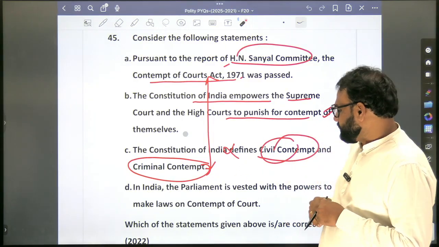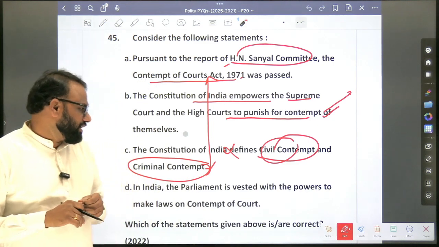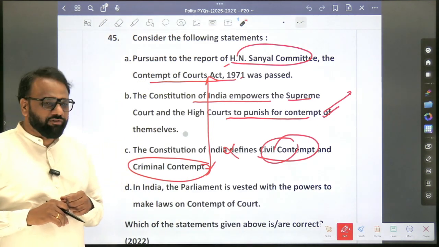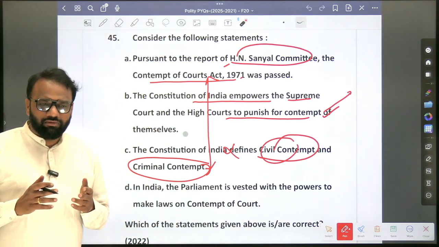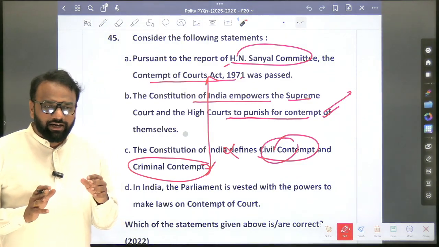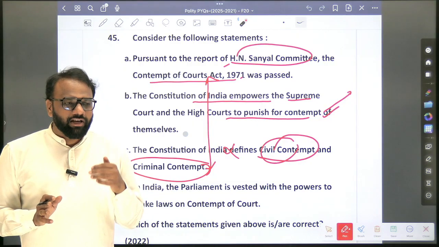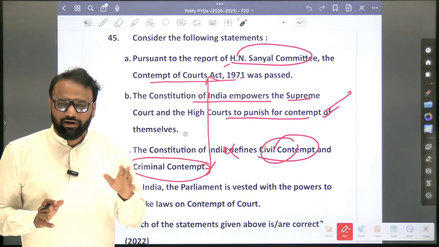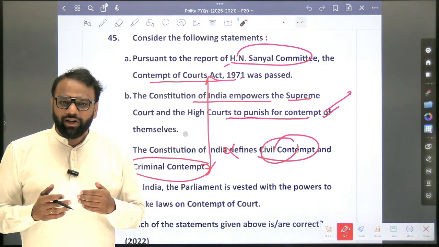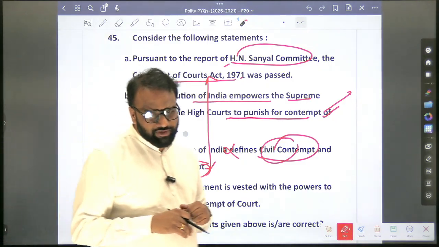Next, in India, the Parliament is vested with the powers to make laws on contempt of court. So Parliament has what? Huge power when it comes to making of laws. After making laws, it can be subjected to judicial review. The Supreme Court and High Court can study it and declare whether the law is valid or invalid. That can happen. But whether the Parliament is empowered, yes, Parliament is empowered to make any kind of laws. So the fourth one is correct.